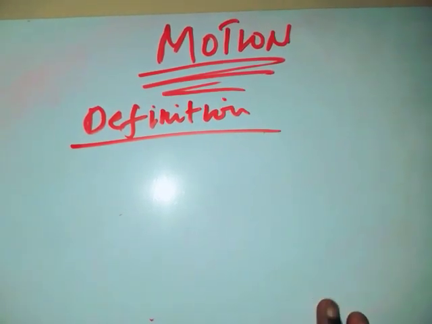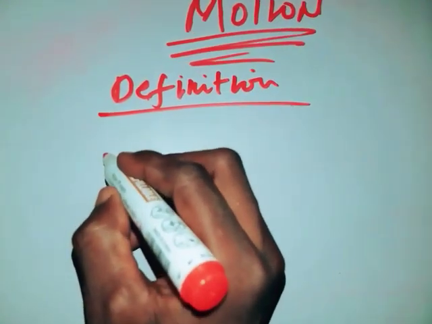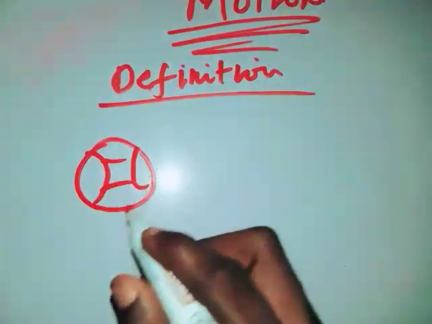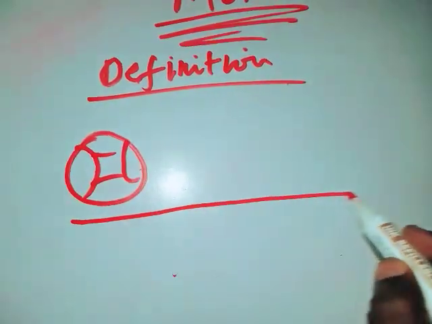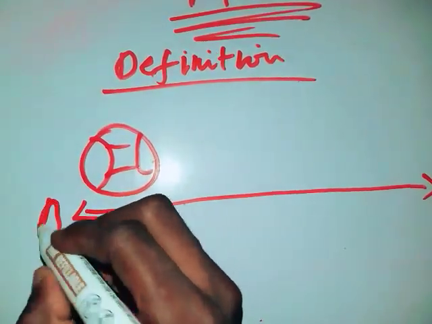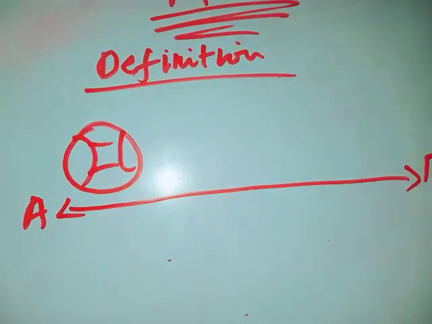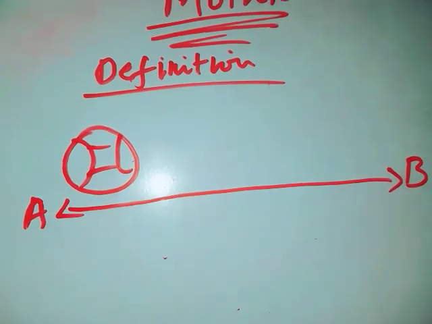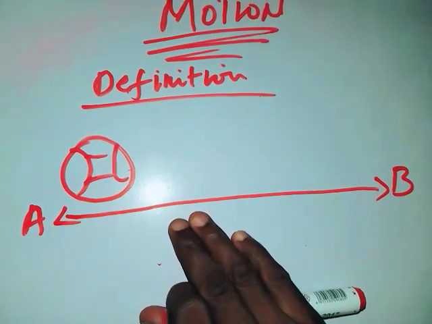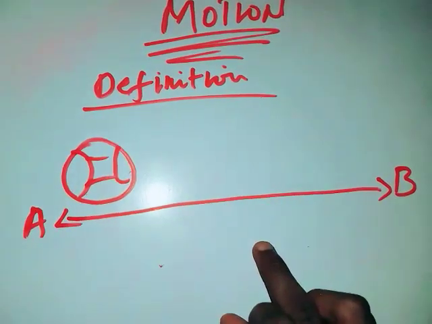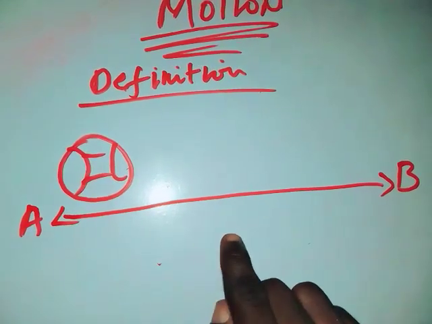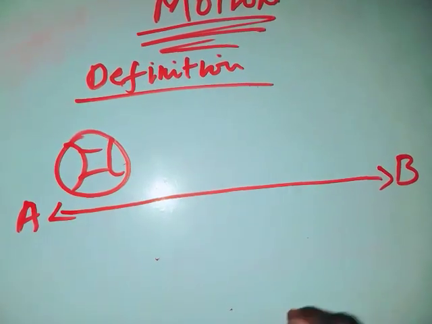For example, if you have a ball here, and this ball has to travel in this straight path. Call this point A, and call this point B. Now I want to use this diagram to explain the meaning of motion. We say that motion is the change of position of a body covered with time, or with time taken.